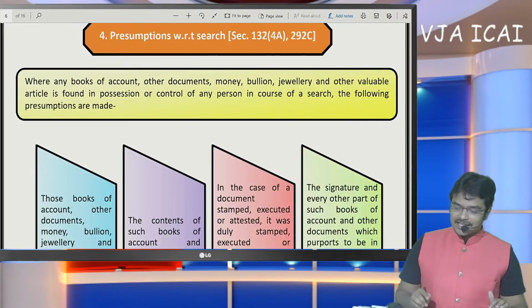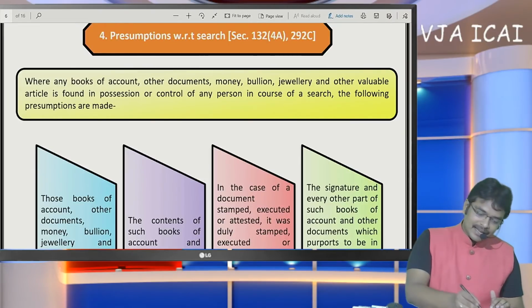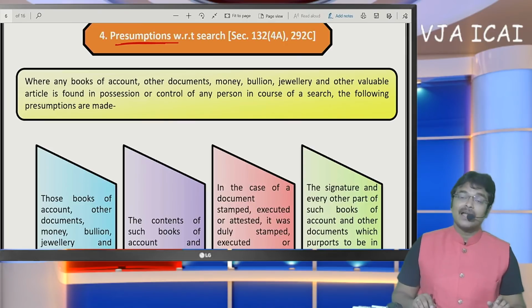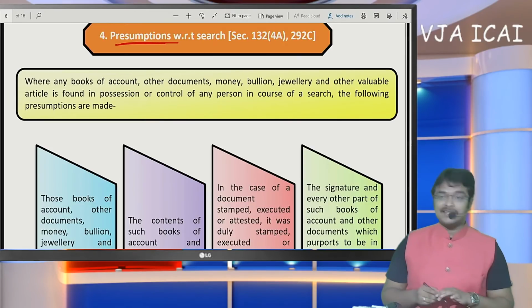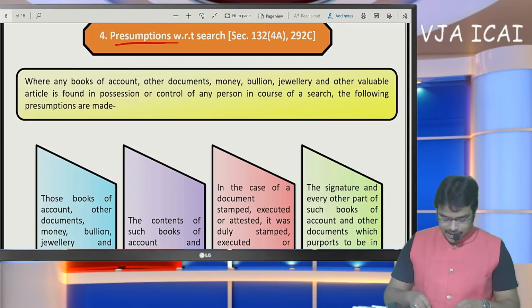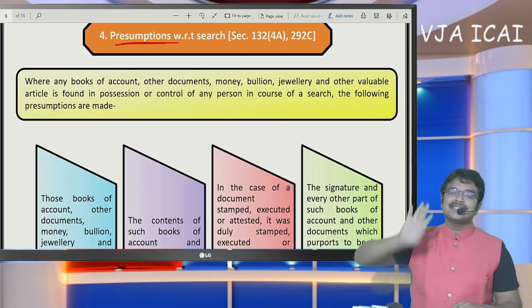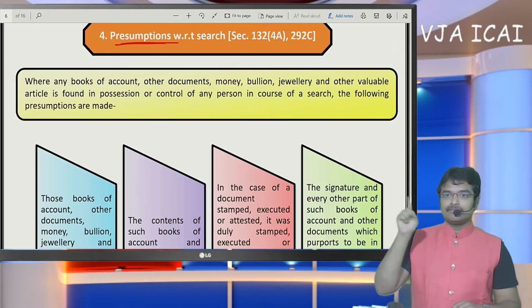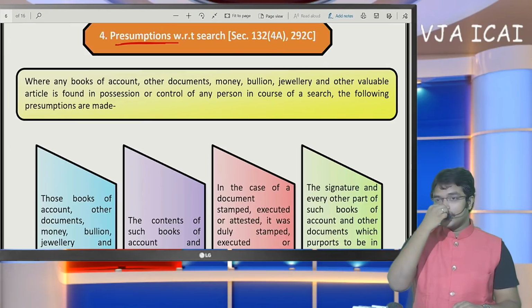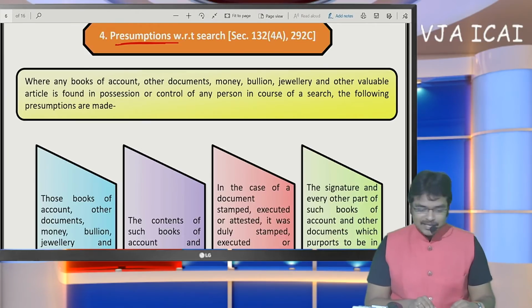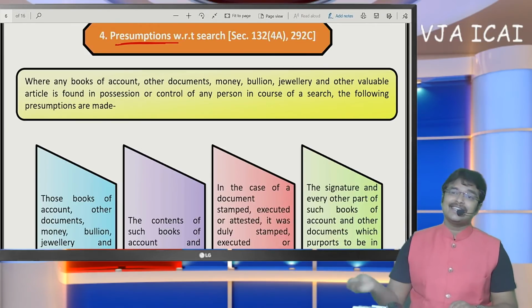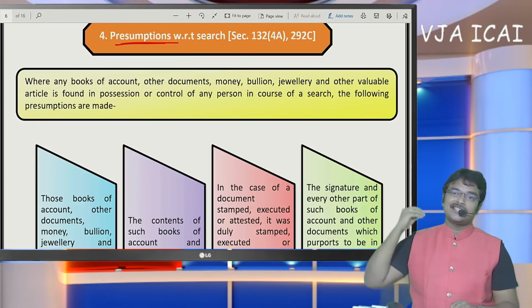And in case of search assessment, the thing to be remembered here is presumption. Sir, the difference between assumption and presumption is, in assumption, the SSC need not prove it. The officer is going to a conclusion that he assumes that it is the income. Whereas the term that here we are going to use is presumption. Presumption means if the SSC proves, the assessing officer is going to leave them.